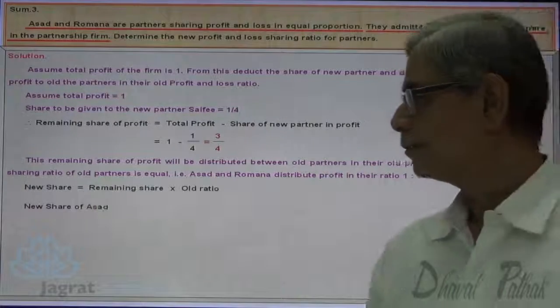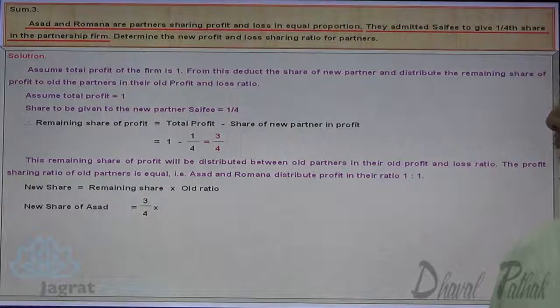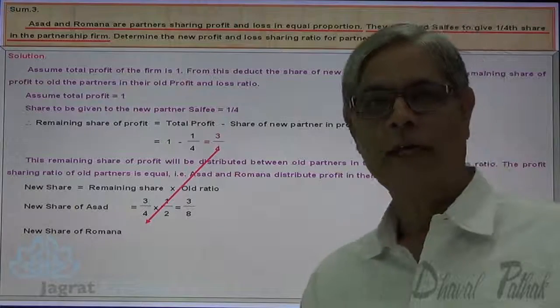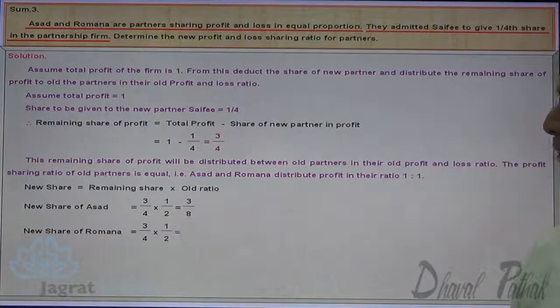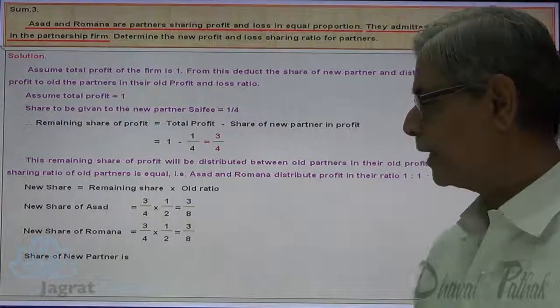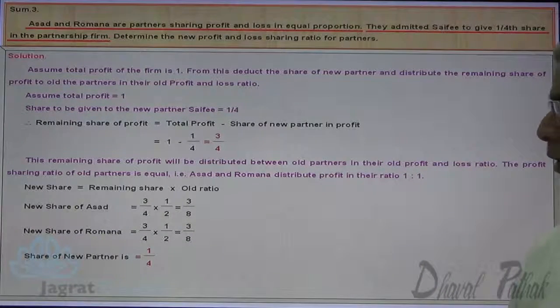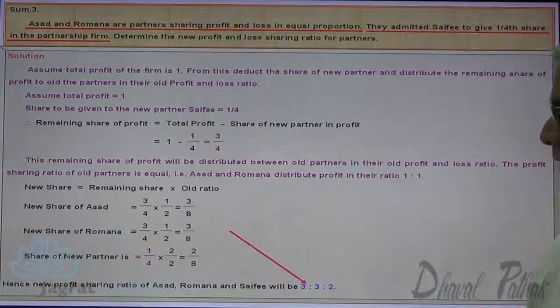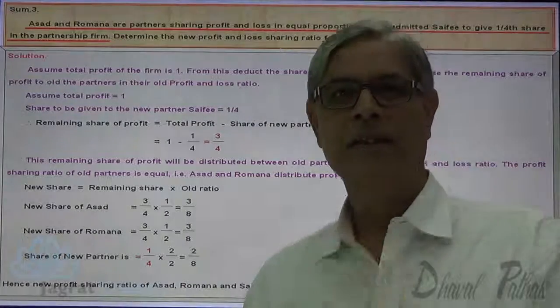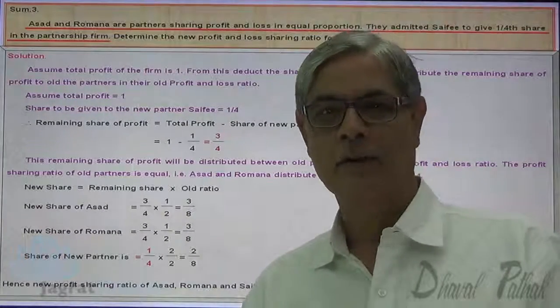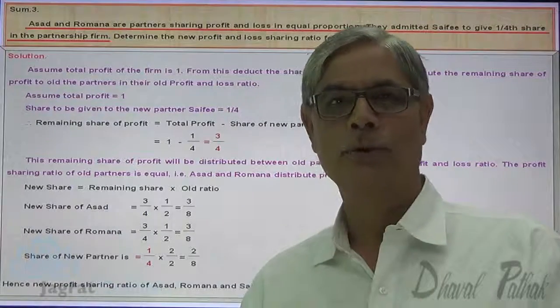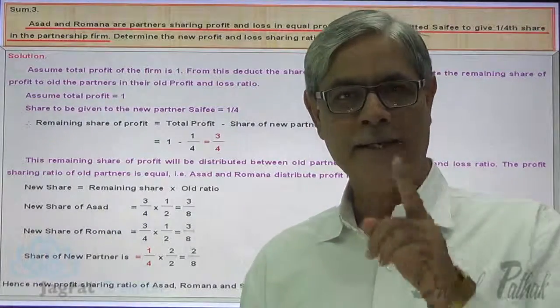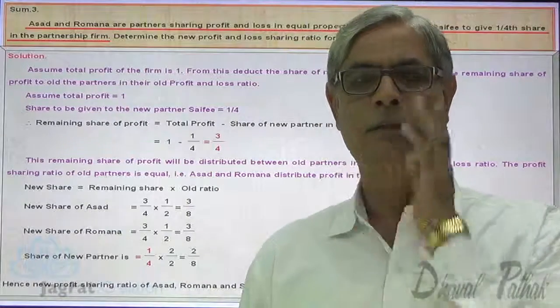New share of Asad is equal to remaining share into 1/2. So 3/8. Share of Romana 3/4 into 1/2, 3/8. And share of Saif, new partner, is 1/4, expressed in a denominator of 8, 2/8. So new profit sharing ratio is 3:3:2. This is how new profit sharing ratio gets worked out. Here we have worked out the new profit sharing ratio by assuming total profit ₹1.